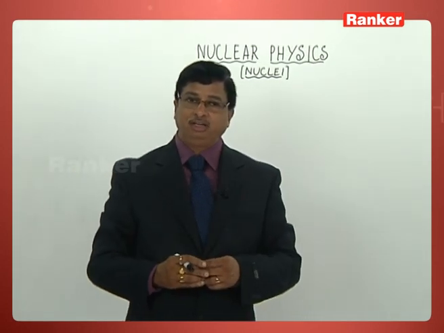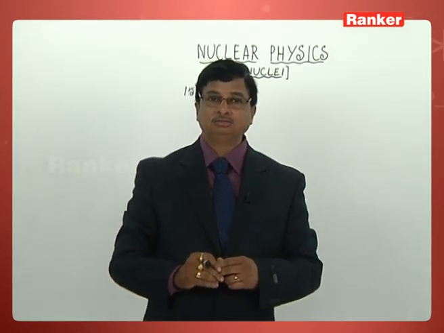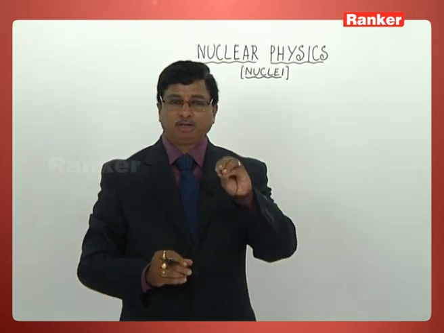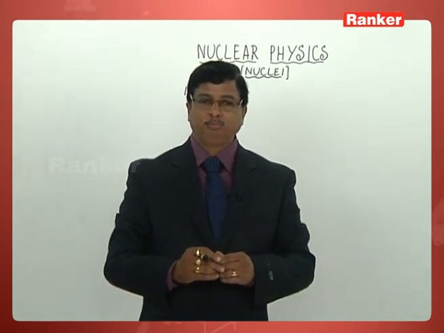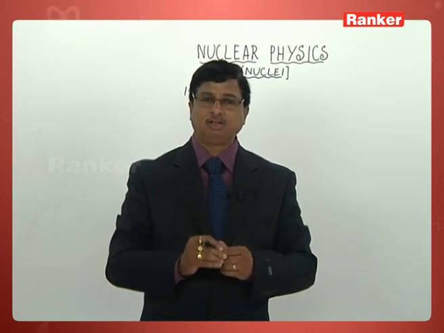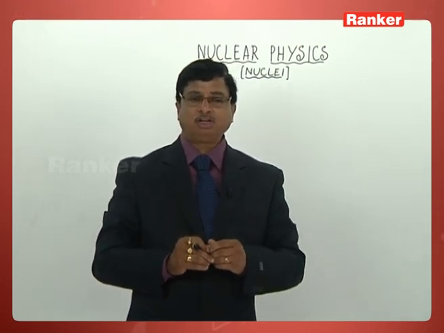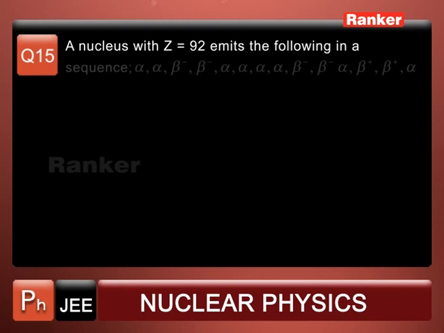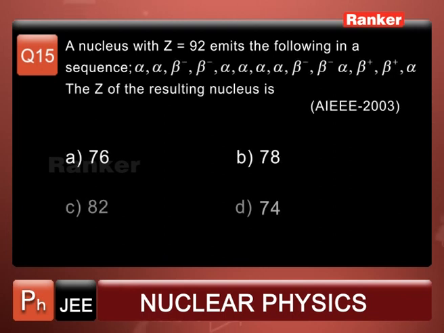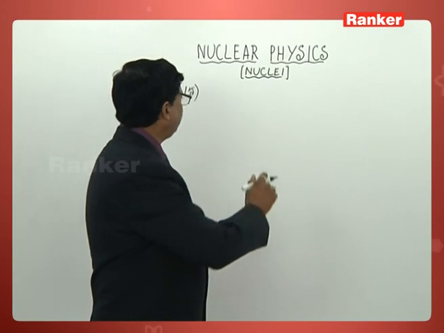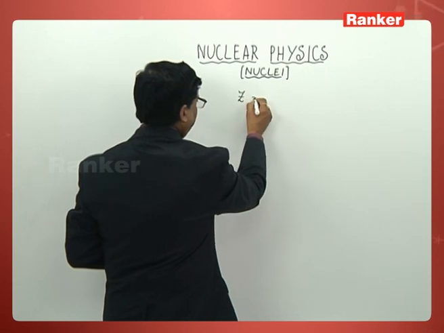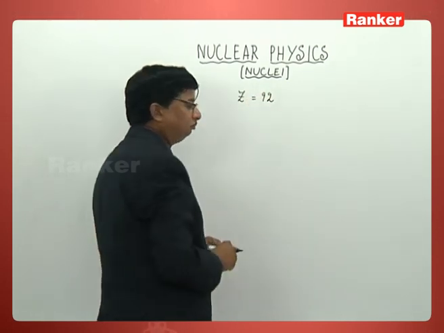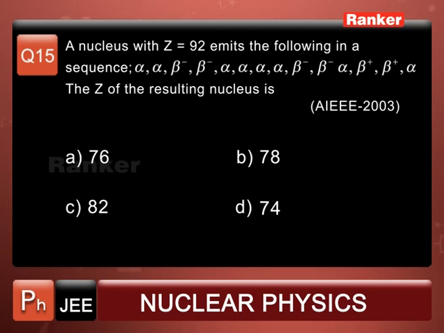In the 2003 JEE paper, a very peculiar question has been asked, purely on basics, nothing else. That question is problem number 15. Let me read it out first. A nucleus with atomic number 92, Z value has been mentioned here as 92, emits the following in a sequence.